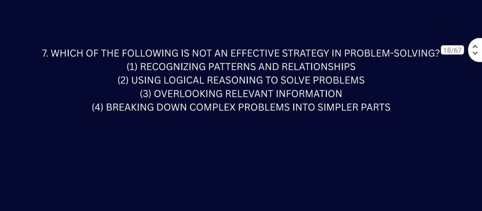Question number 7. Which of the following is not an effective strategy in problem solving? Recognizing patterns and relationships is an effective strategy. Using logical reasoning to solve problems is also an effective strategy. Overlooking relevant information is not an effective strategy. Like the question asks, which of the following is not an effective strategy. So the answer is overlooking relevant information.